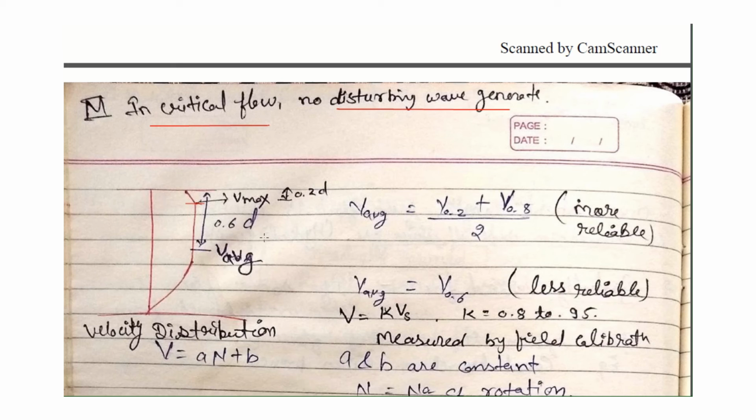Now for observation, we consider the average velocity as v at 0.6d. In the more reliable case, the average velocity is the sum of the velocity at 0.2d plus the velocity at 0.8d, divided by 2. This is the more reliable condition.